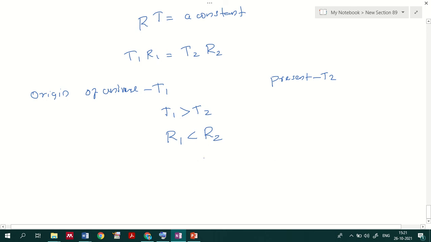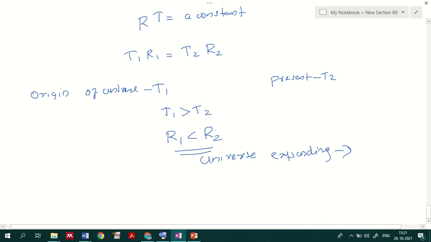This is a great concept, that the universe is expanding, which you can explain by this relation. It is a very important aspect of the thermodynamics of black body radiation.